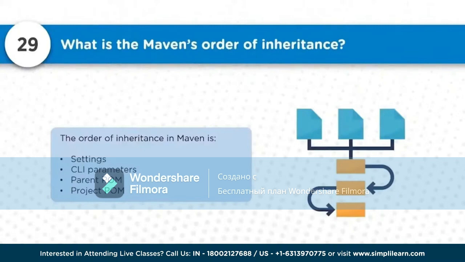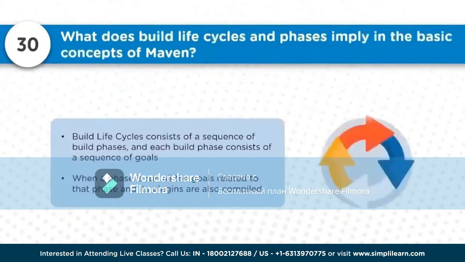So this is the way the particular parameters or configurations will be picked up by Maven. So that's the order. Now, what do build life cycles and phases imply in the basic concept of Maven? Build life cycles consist of a sequence of build phases, and each build phase consists of a sequence of goals. When a phase is run, all the goals related to that phase and its plugins are also run.